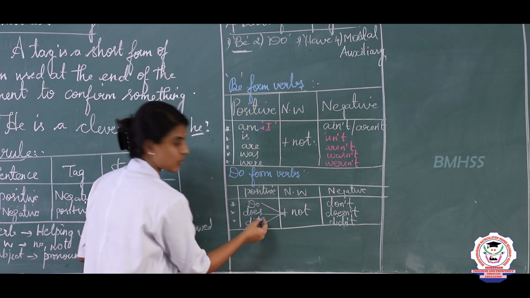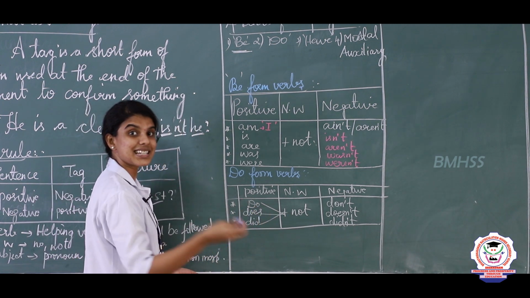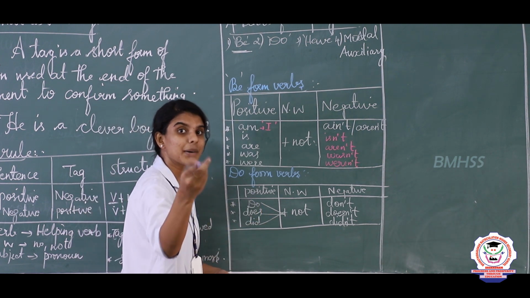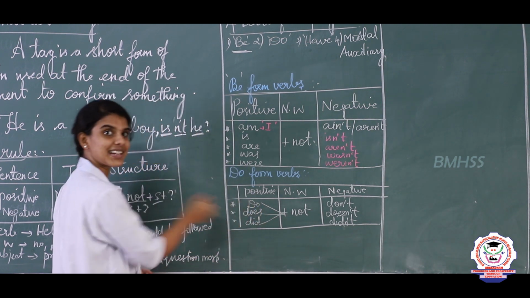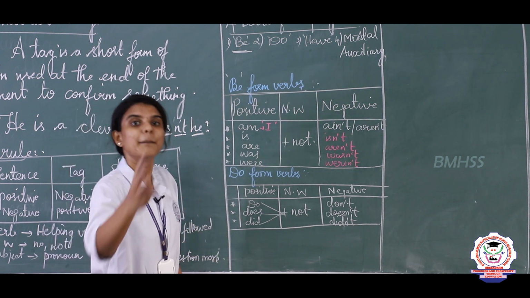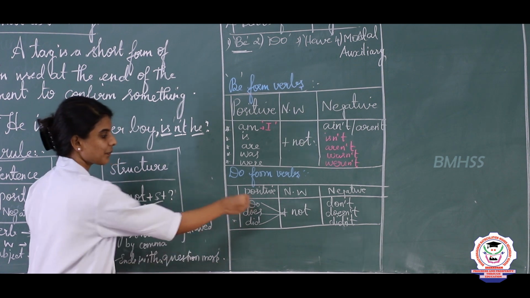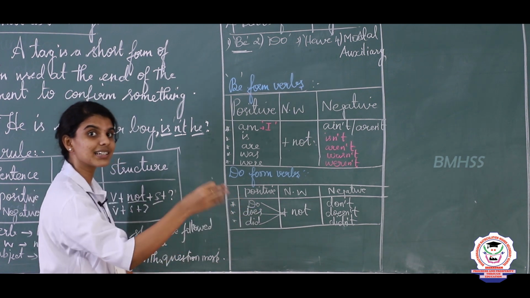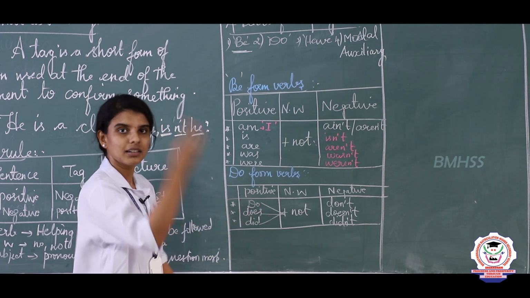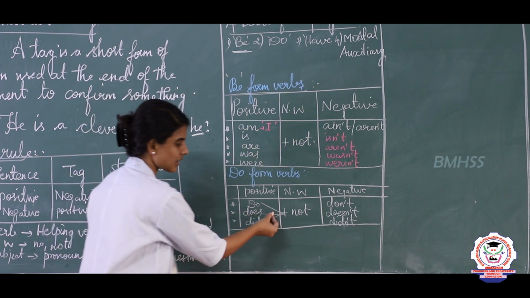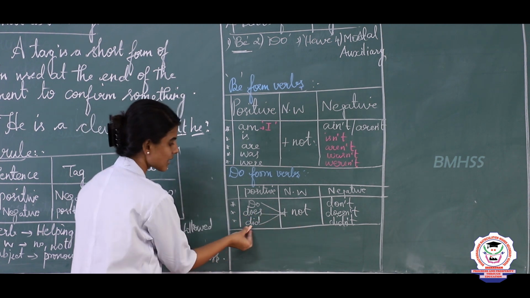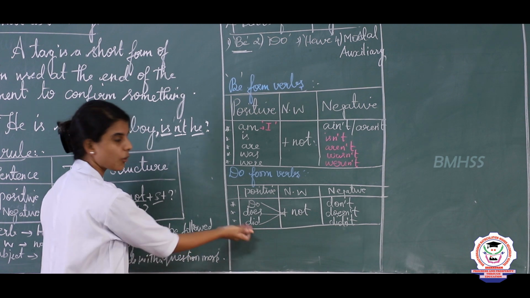So do also acts as singular when it is used with the personal pronoun I. So this is an exceptional case. So do acts as both singular and plural form of verb. It acts singular when it is used with a personal pronoun, and it acts as plural in other cases. Clear? So does is singular in number and is used in the present tense, and did is a past tense, so it is a common verb.